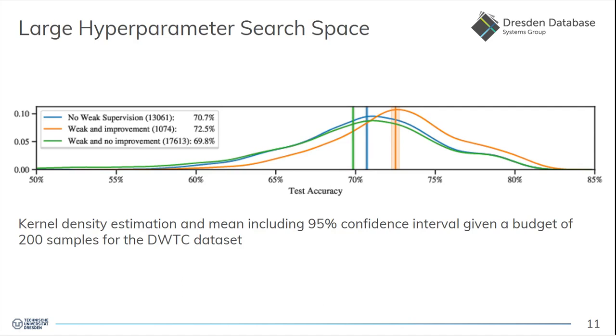As mentioned before, there are a lot of parameters in WeakAL, and we therefore did a large hyperparameter search, where we tried to find a subset of parameters which consistently perform better with WeakAL. And we actually did find such a subset. So this is the distribution of the final accuracy per hyperparameter combination. And one can see there is a subset of hyperparameters which are around 3% better than standard active learning. But if you choose wrong parameters, then you're actually worse.